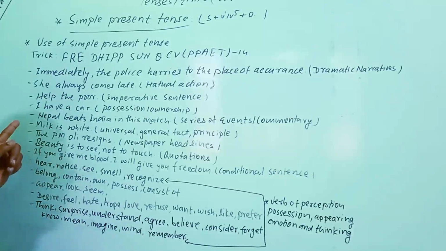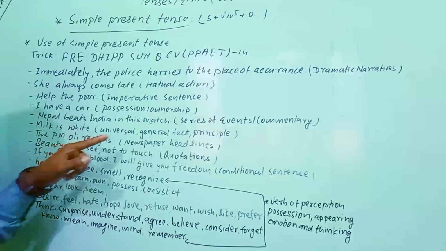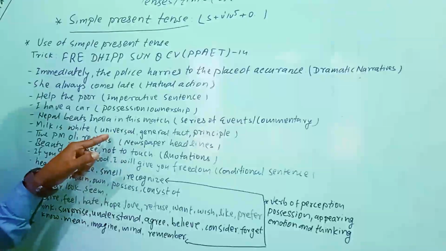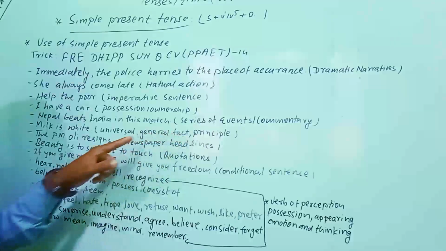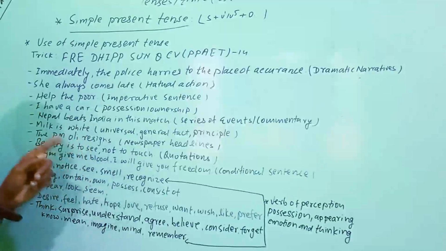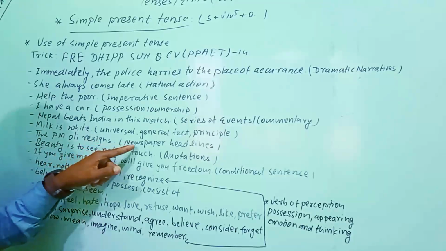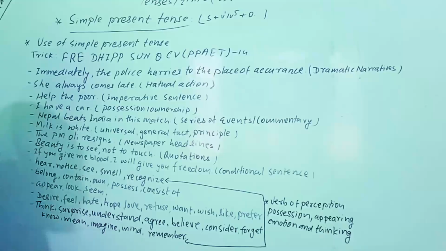So in that way, milk is white. Milk is white, this is a general fact. So we should understand that not only general facts but also universal facts and principles use the simple present tense. The PM only resigns. So this is a newspaper headline. Whenever we write newspaper headlines, we can also use the simple present tense.